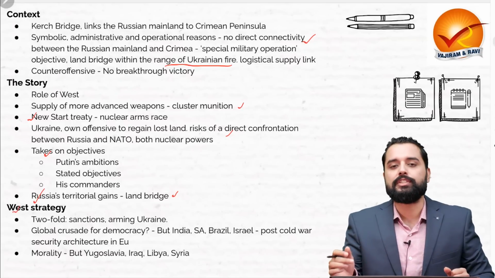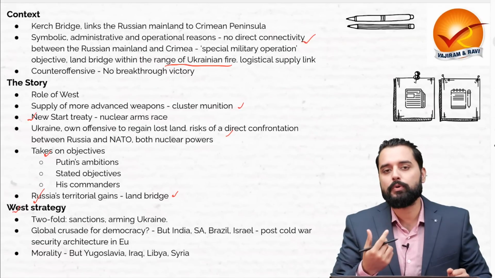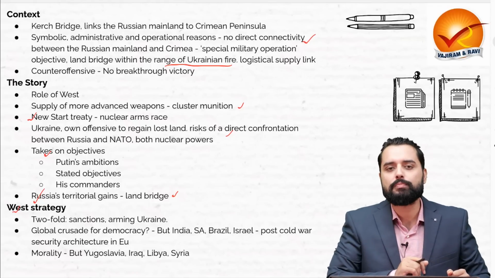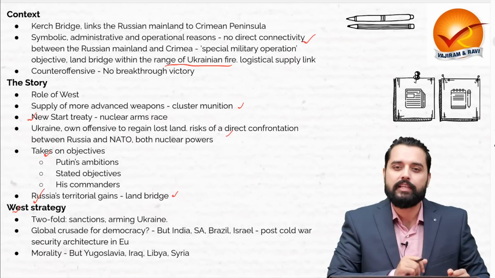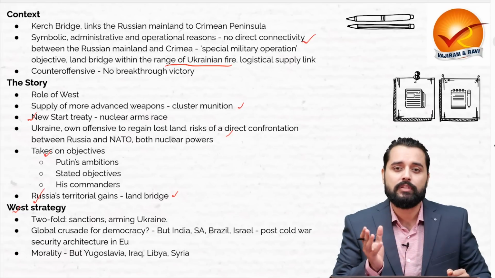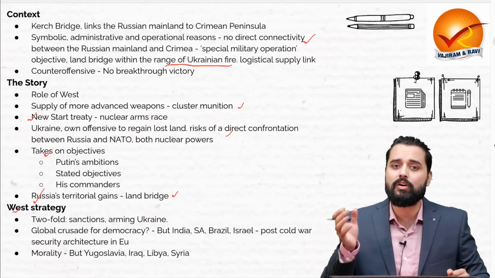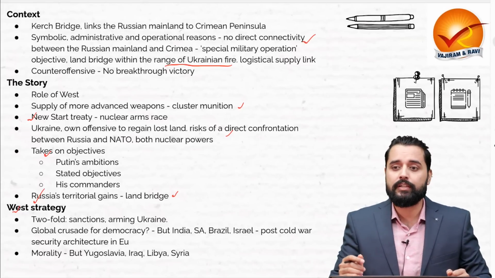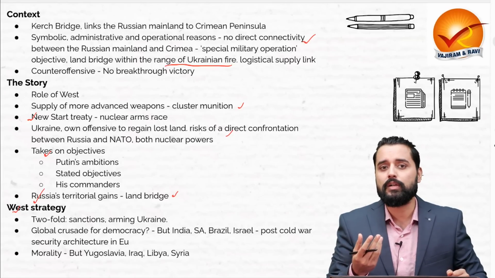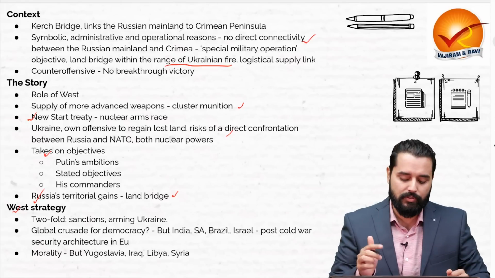Now, what is the West's strategy here in the Ukrainian war? It has been twofold. One, the West wants to impose sanctions on Russia. But most of the economic sanctions that it has imposed have backfired. These sanctions led to an inflationary crisis in Europe, because Europe is dependent upon cheap gas and energy imports from Russia, whereas Russia found alternative markets for its energy. Its exports of oil as well as natural gas even increased because it found markets in Asia, in China as well as India. India is also purchasing a lot of Russian oil now.